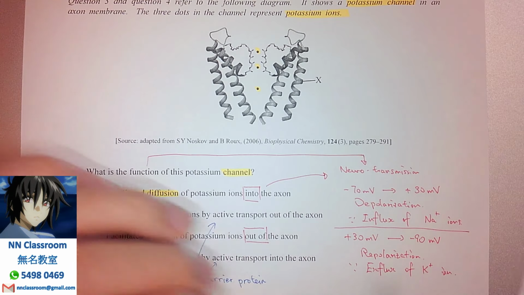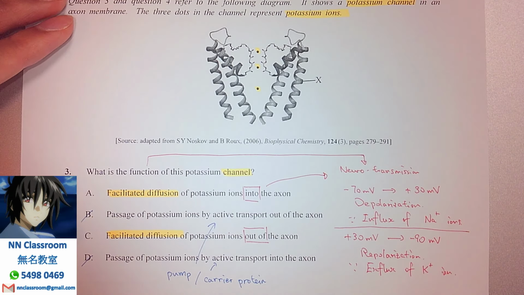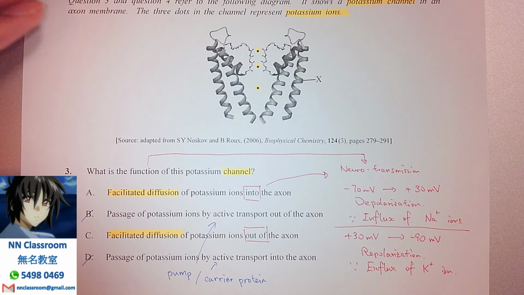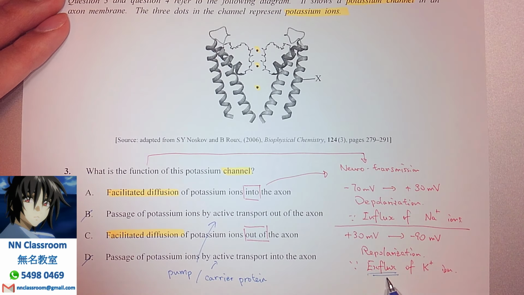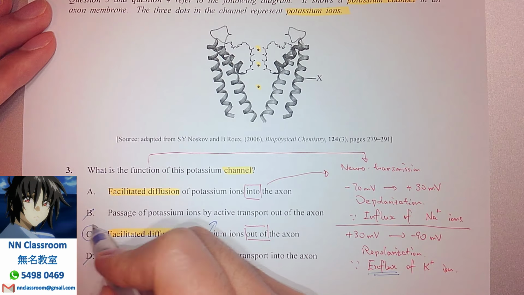If you're considering this in our axon membrane or within a neuron, that explains why efflux, right? Which means out of. So that's why the best choice for this will be C.